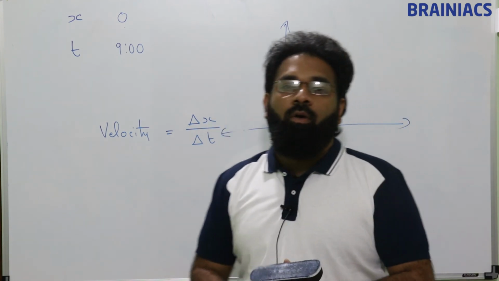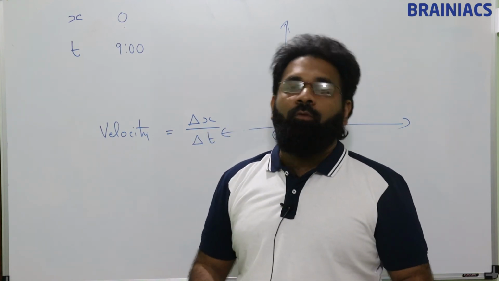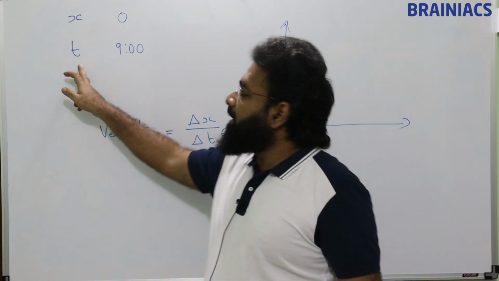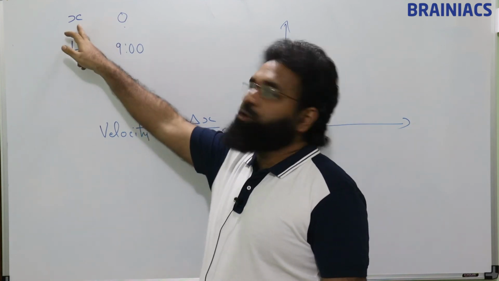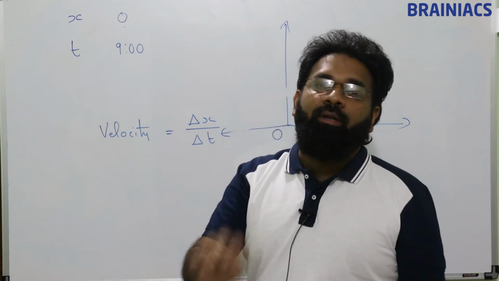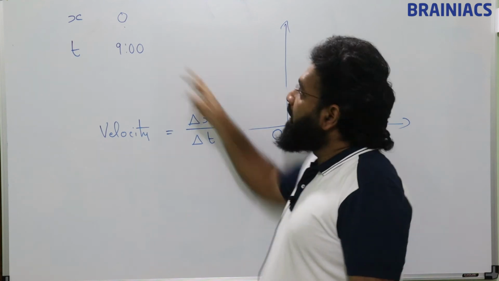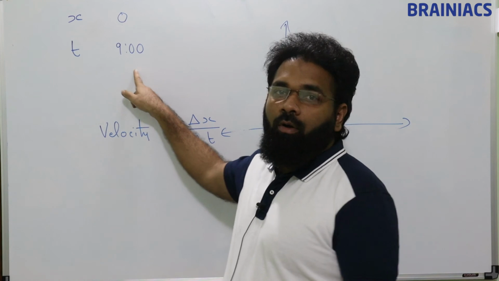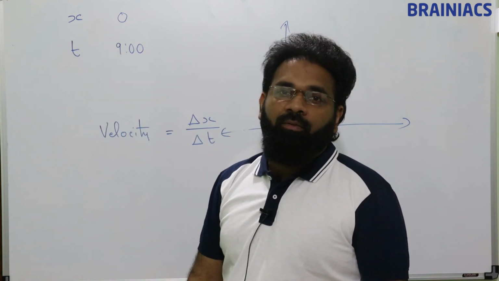Origin is actually the observation point, or the observer. When I say at time t equal to 9 o'clock the position of an object is 0, it means the particle is at the origin. In this case it is starting from here. It need not always be 0. If I put 1 meter, it shows that at 9 o'clock the particle is 1 meter away from the origin.